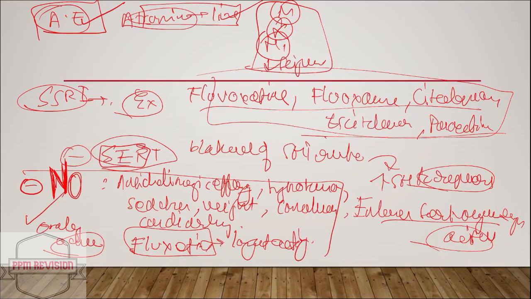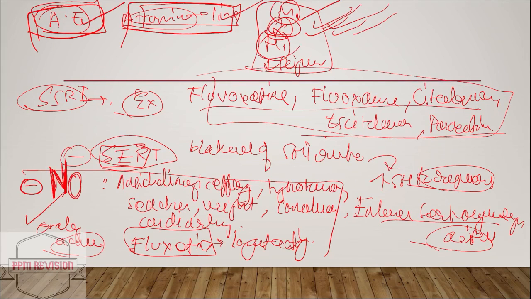Now let me just recap what I have told. We have discussed the adverse effects in short. It has muscarinic effects such as dryness of mouth, blurring of vision, constipation, and can also result in precipitation of glaucoma. Alpha blockade gives postural hypotension, tachycardia, cardiac arrhythmias. H1 blockade includes sedation, confusion, and it also lowers the seizure threshold and may precipitate convulsions.